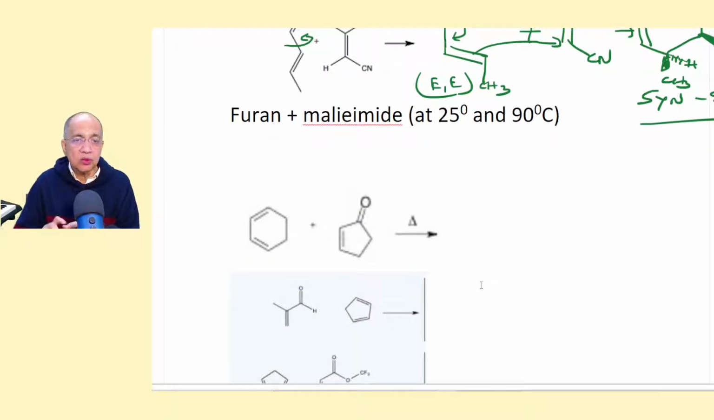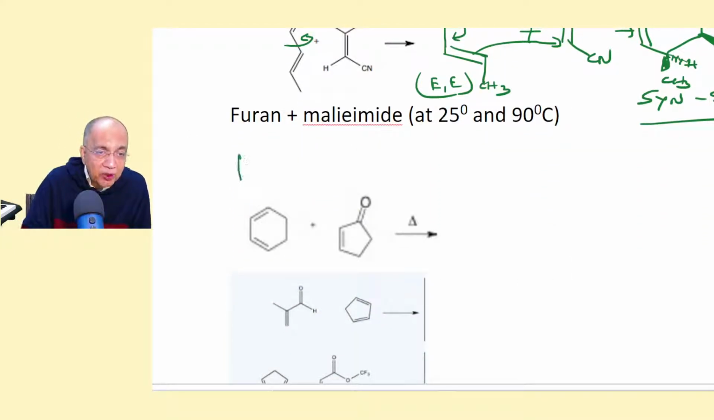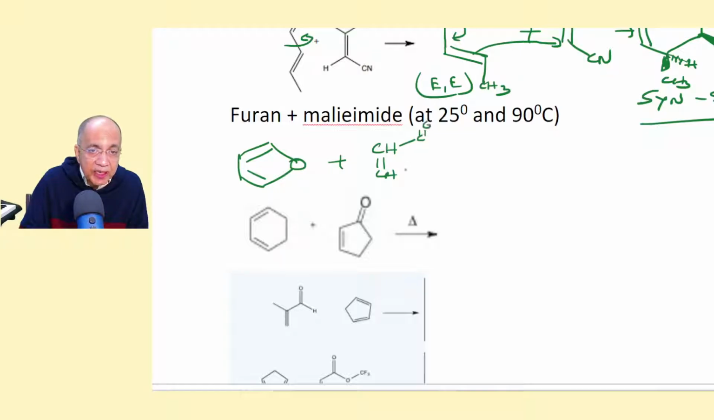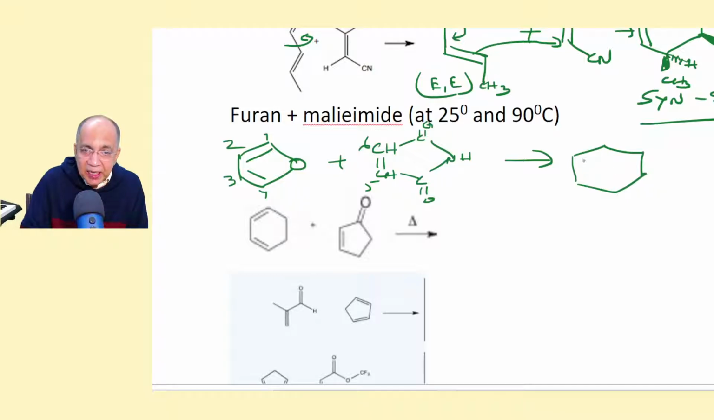So you can also go for furan. Furan is this. It is an aromatic compound, a 5-membered ring, plus maleimide. This is maleic acid and this is imide, not anhydride, simply it is NH. Same thing. This is 1, 2, 3, 4, 5, 6. So we have a 6-membered ring, and this oxygen bridge will be looking like this.